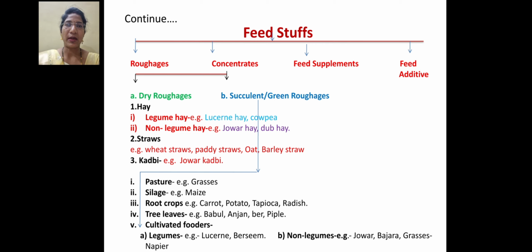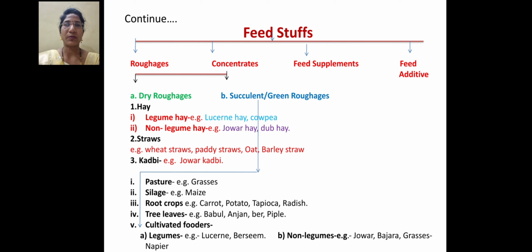Then the second class is straw. In straw, different types of cereal crop straws are included, for example wheat straw, paddy straw, oat and barley straw. And the third part is kadbi. In that, jowar kadbi is included. And the second part is green or succulent roughages. It contains pasture, an example of which is grass. Then silage.